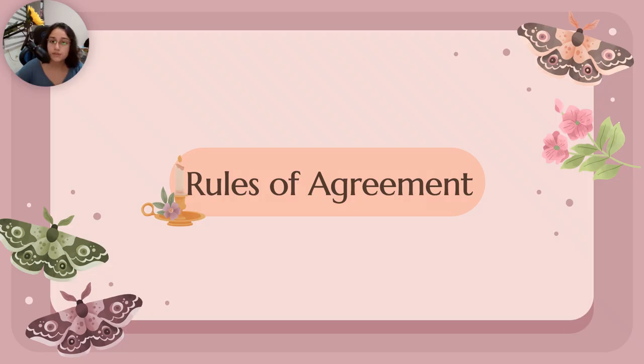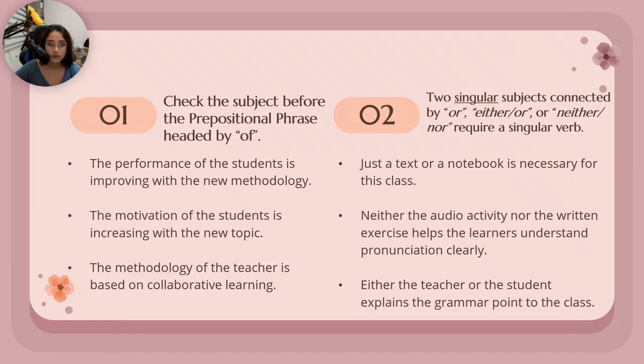The subject is English syntax, and we talk about rules of agreement. There are many rules, but we'll start with six. The first one talks about how we must check the subject before the prepositional phrase headed by of.